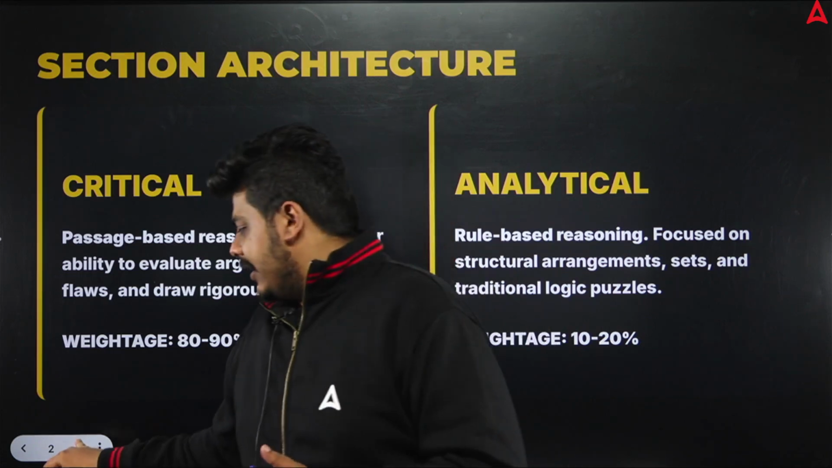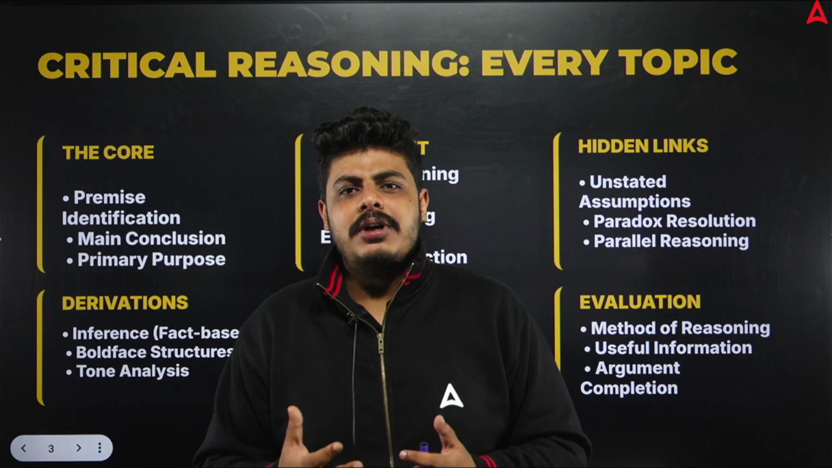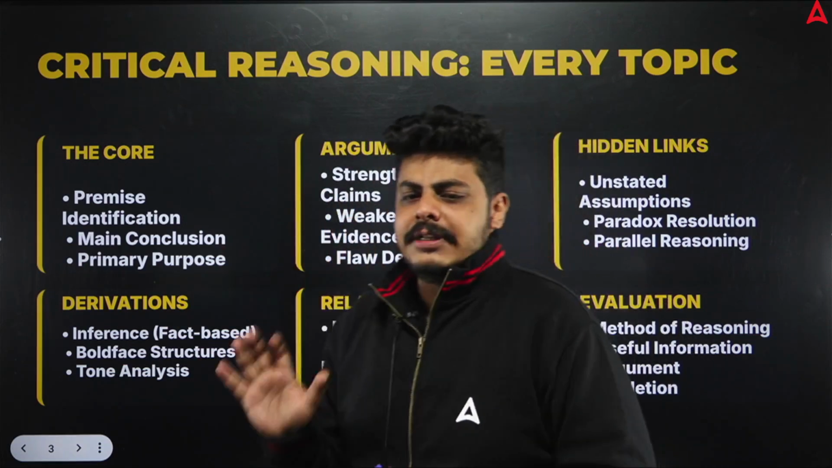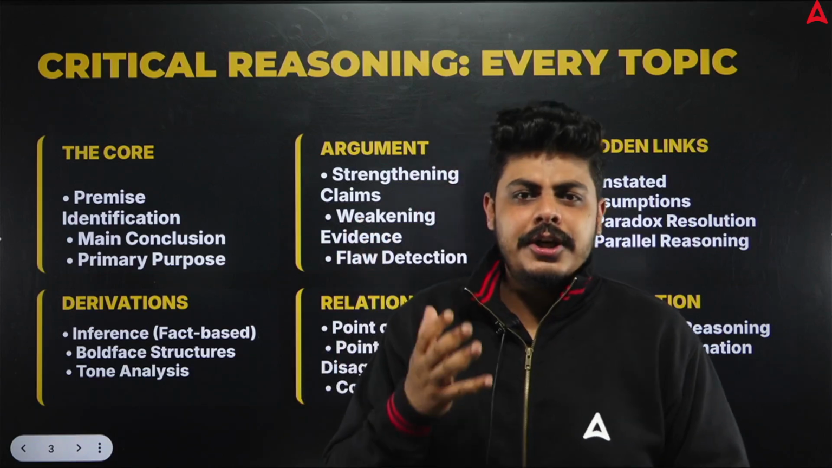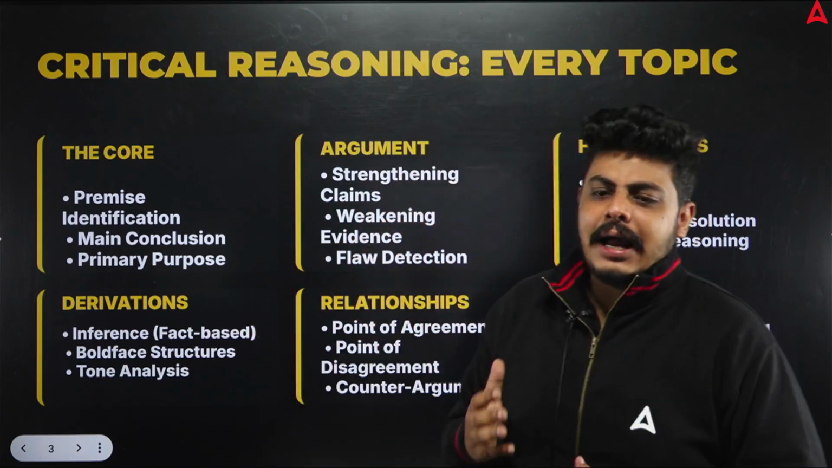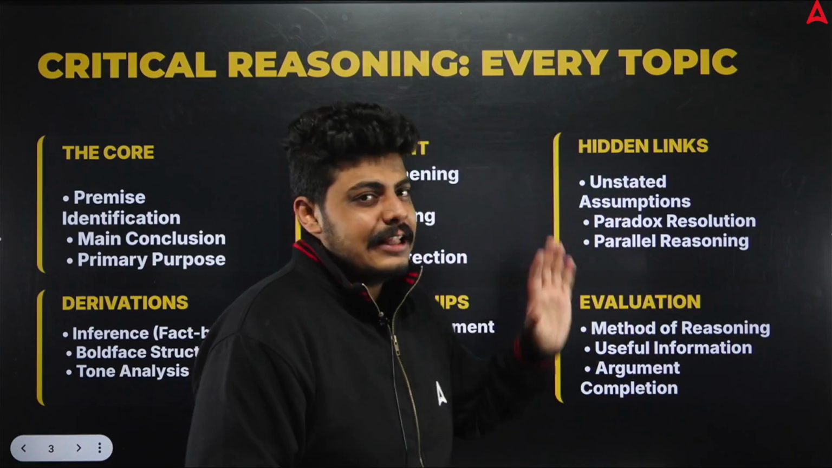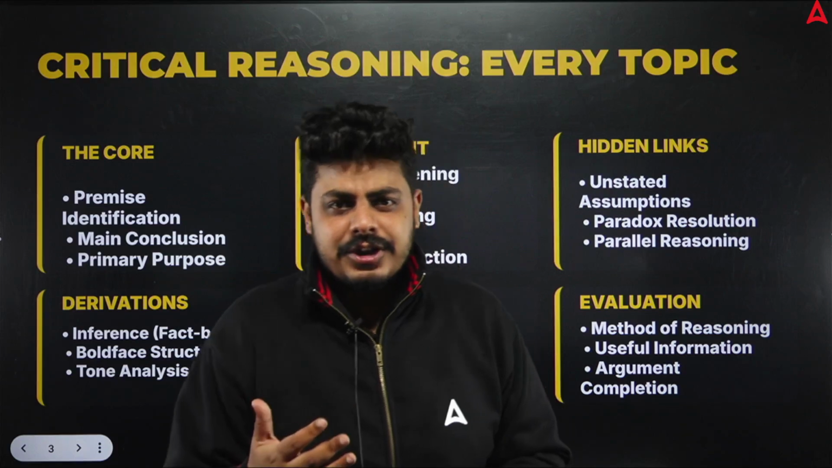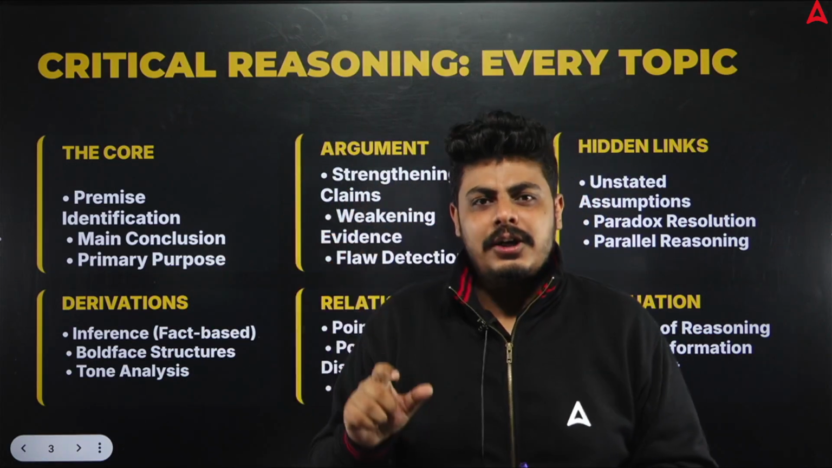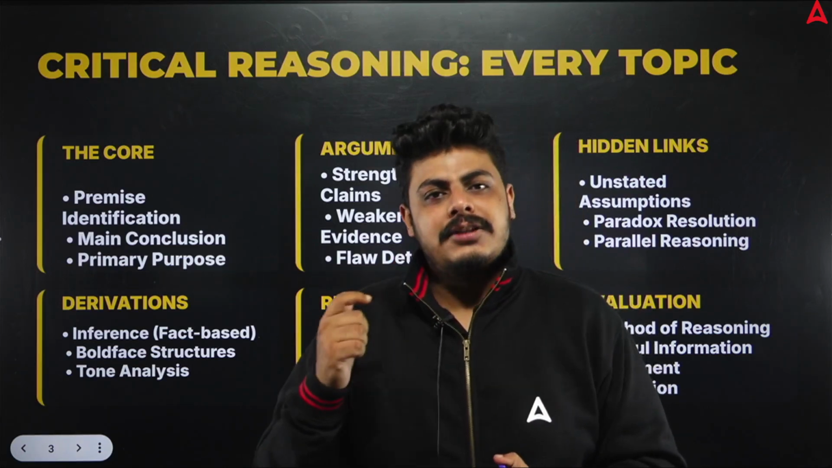If I take you to a quick syllabus, what should you cover in your analytical part and your critical part? See, the core is your premise identification, your conclusion, your primary purpose, what the author is stating. Next we come to your argument side, where you strengthen your argument, you weaken your argument. Further, the hidden link, that is your assumption. What does the author think? What connects the premises to the conclusion? What you have to add in the premises that the author has not stated?